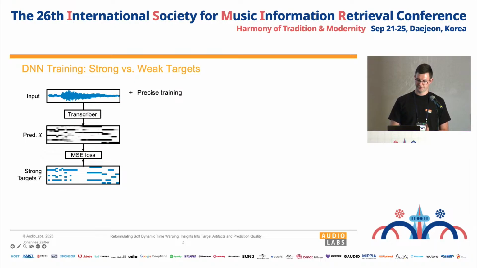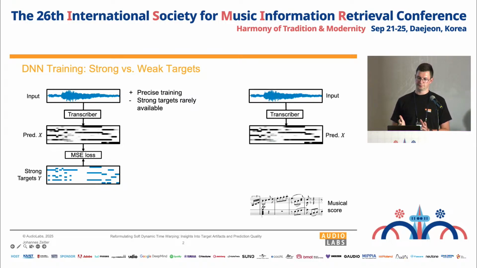But the question is, where do we get those targets from for real recordings? Of course, in the case of piano music, we can perform on a Disklavier and save the corresponding MIDI, which is a representation of such strong targets. But what happens if we want to train on historic recordings or on full orchestral symphonies? In this case, we would have to manually annotate every note event, which is, of course, infeasible in practice, at least for a university.